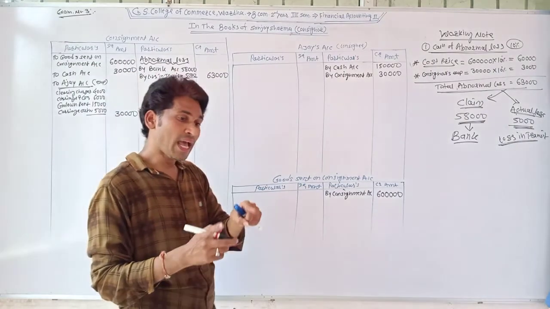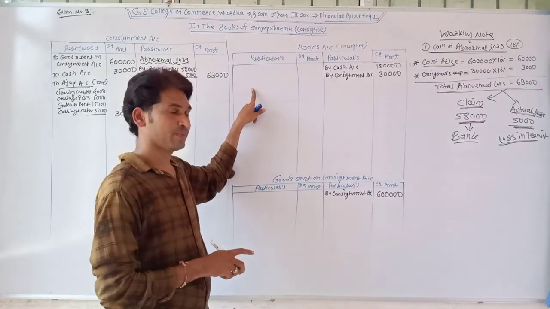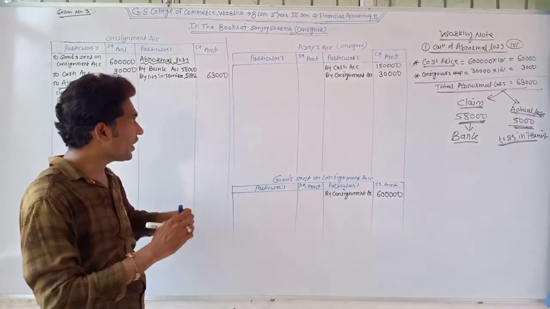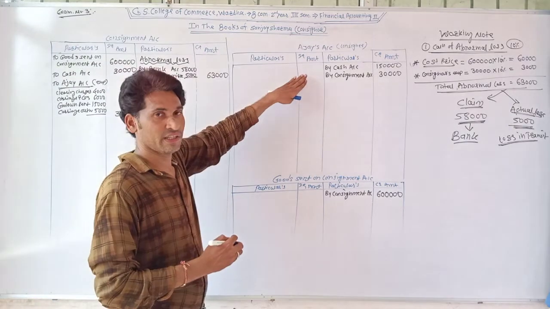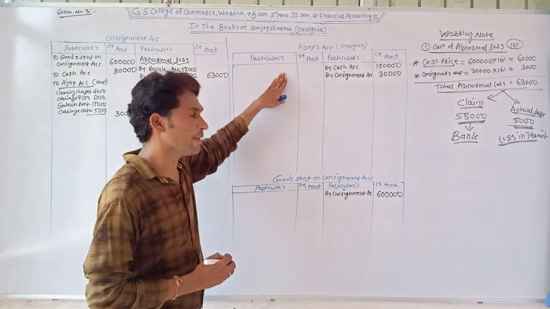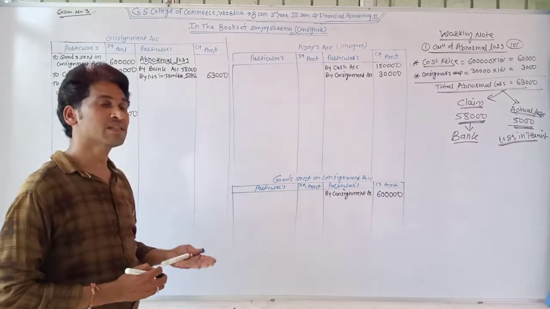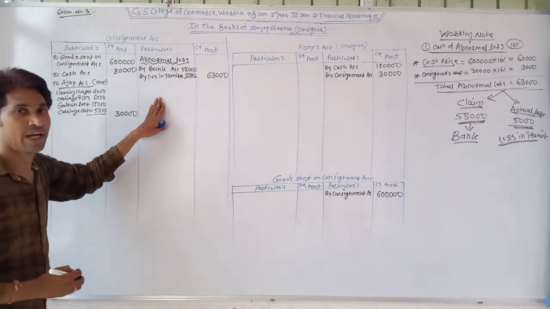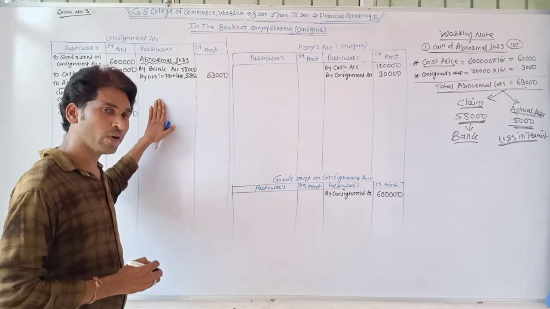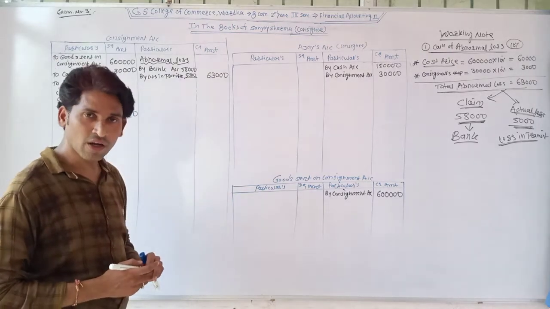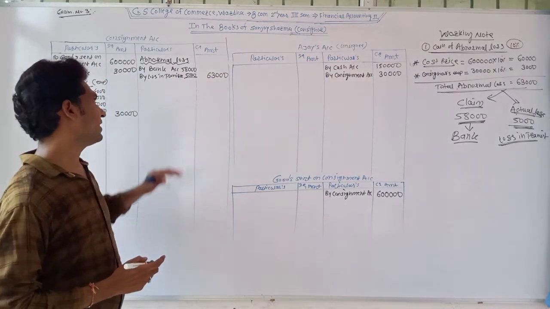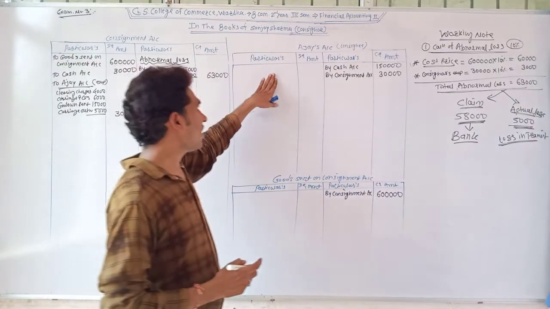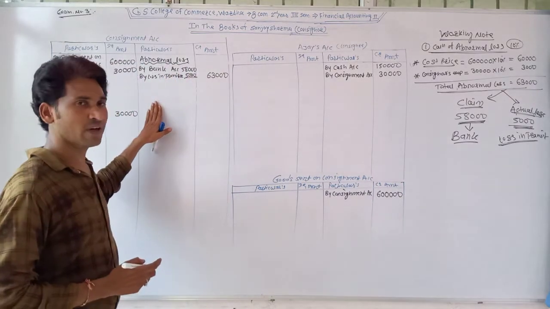This amount has been received by Ajay. It means we have this amount due from Ajay. So Ajay's account is debited, and sales is a consignment's income. All income of consignment is recorded at the credit side of the consignment account. So the entry is Ajay's account debit and consignment account credit.